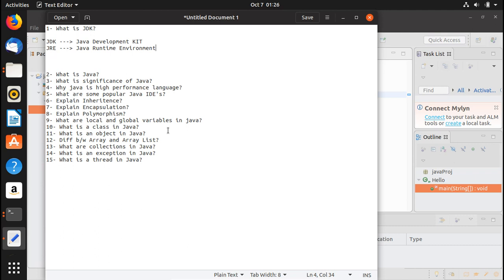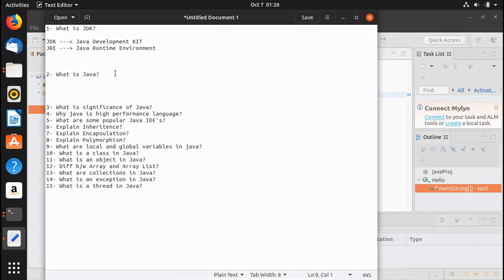We would move on to our next question, which is, what is Java? If we talk about Java, Java is a high-level programming language. High-level and low-level programming languages: high-level languages are near to human language, which makes them readable.